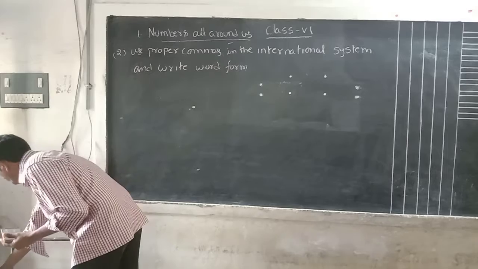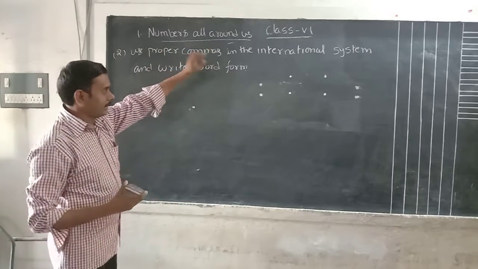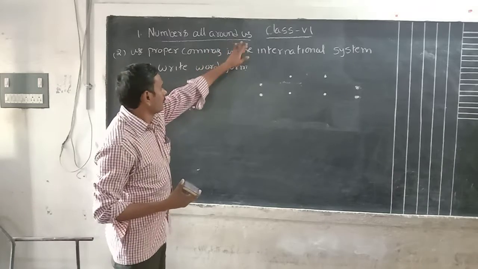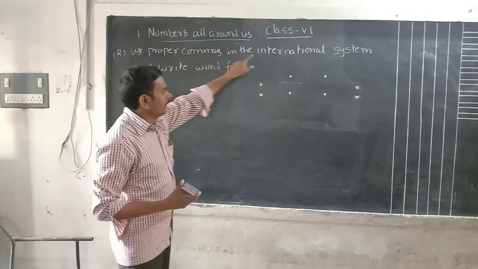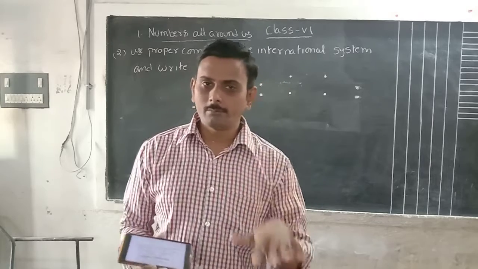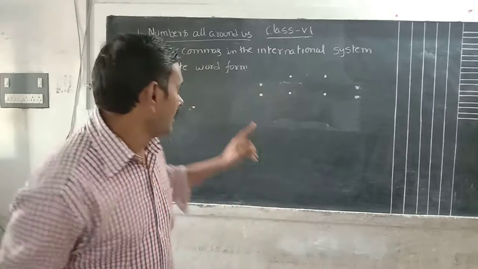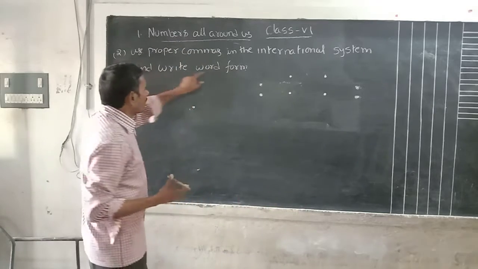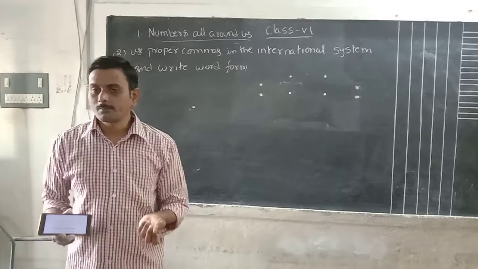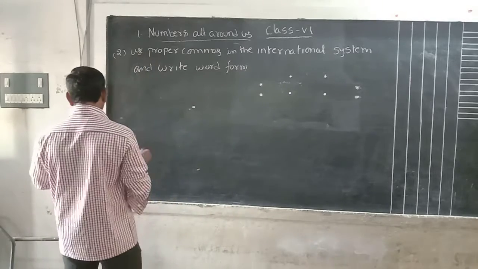If you observe here, I did not write all the question. So okay, some important points only you consider and written here. Okay, what is the question here? Use proper commas in the international system. By using the international system, we have to place the commas for a given number. Whichever number is given to you, in that is how to place commas first. Later, what we have to do? Write the word forms. By using the international system place values, we have to write in words. Simply we can write this one also.